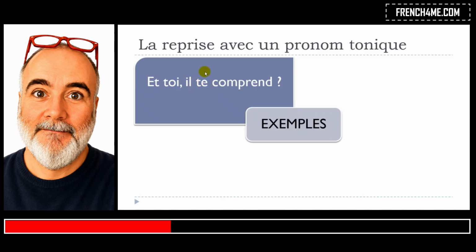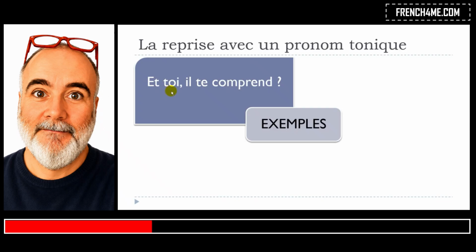But then you've got this pronom complément d'objet direct here, and in that case it's te, which is for the second person of the singular. So it's you, okay? So il te comprend. So it does mean that you can use also les pronoms toniques to insist on these pronoms complément d'objet direct, and not to insist on the subject as we saw previously.